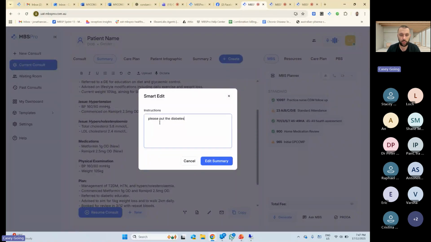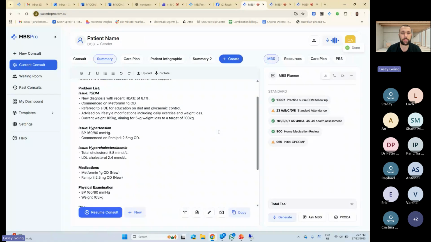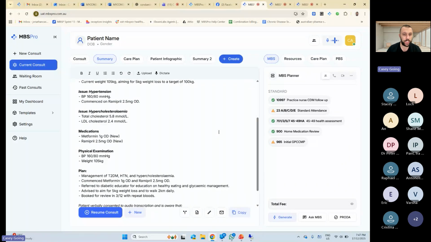It'll remember me being polite. Please put the diabetes section last, or please expand the note, or whatever you want to say, it'll edit it and do whatever you've said to do. I don't use it a whole lot, but if something is missing, it'll put it in. So that's another thing that you can do.